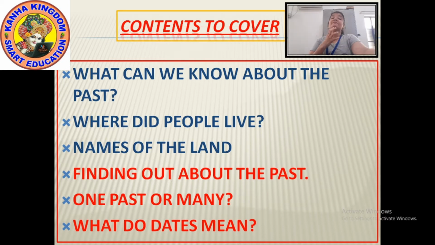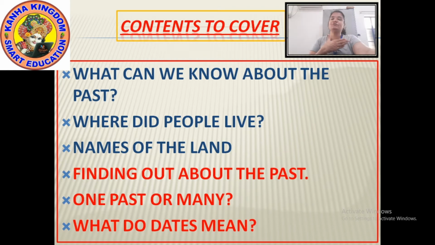The contents which we had covered in part 1: what can we know about the past? Where did people live? Names of the land. These were the three contents we had covered in part 1.